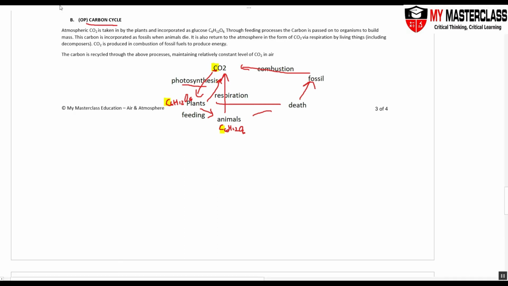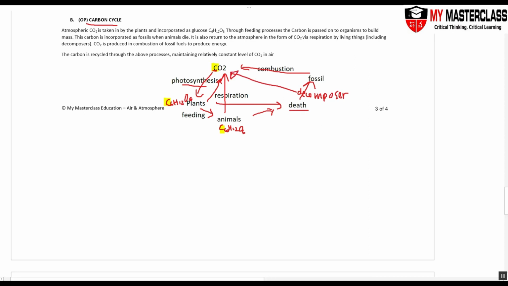Okay, but I was telling you some of it is being incorporated as mass in the animals. So what happens is when your plants and your animals die, with death, the decomposers, let's write decomposers here. The decomposers will break down the carbon that's incorporated as mass, and it will form fossil fuels. At the same time, when your decomposers feed on the dead cells or the dead matter, they will also give out carbon dioxide through respiration.